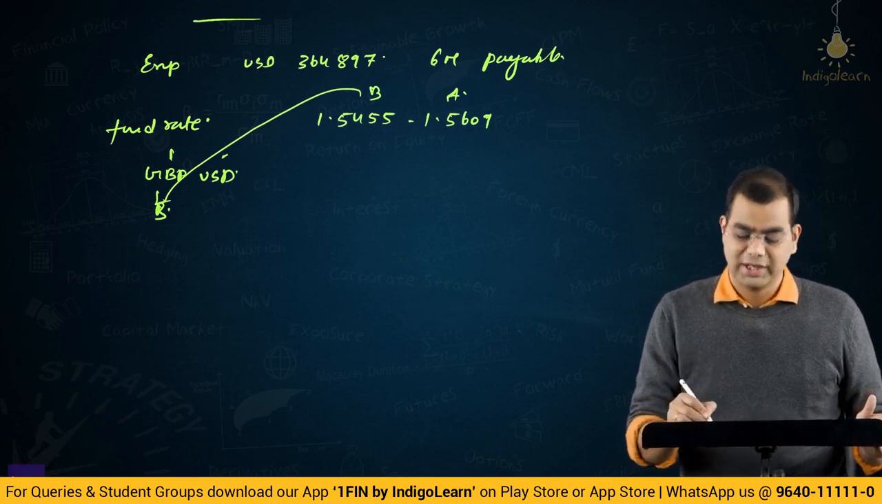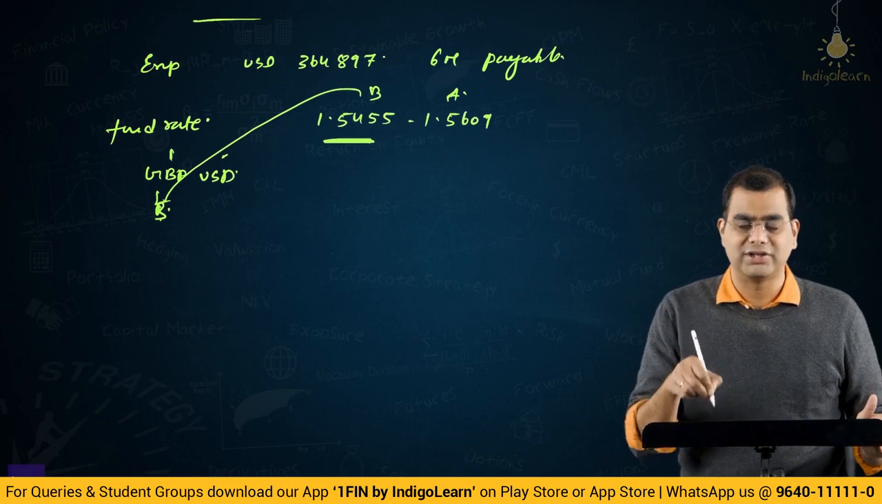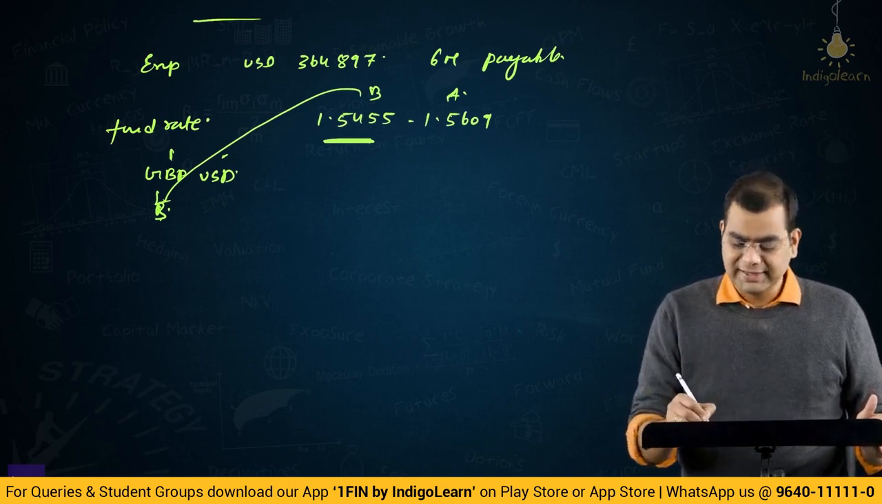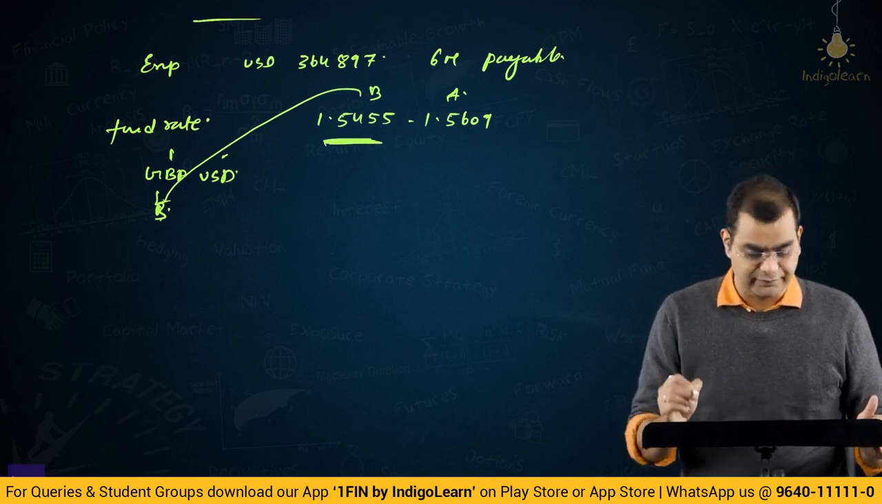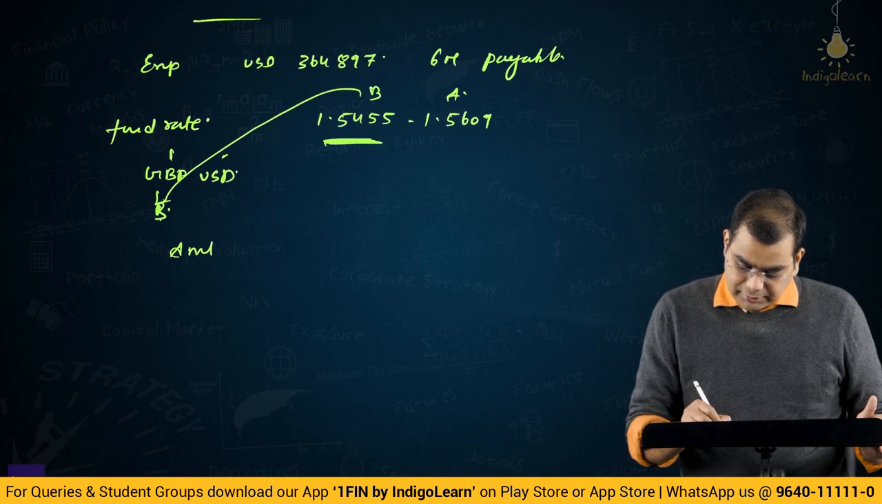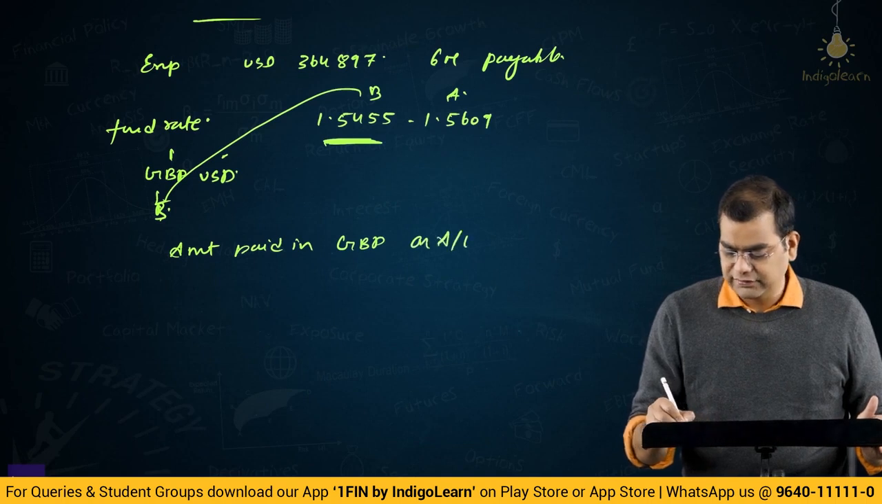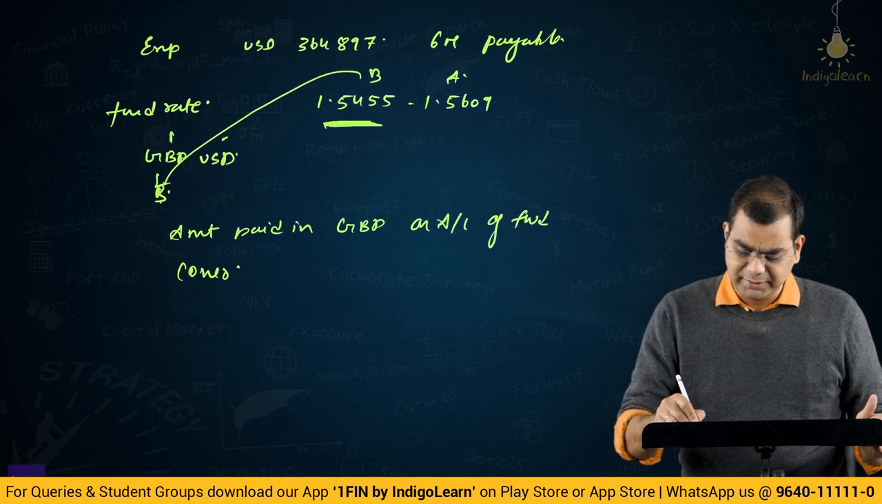What are you supposed to do? The banker is buying GBP, meaning the banker is selling USD. You are a resident of UK, so you need to buy USD. So if the banker is selling USD, you will buy USD. So the relevant quote is 1.5455. So the amount paid in GBP on account of forward cover. So you need it in GBP terms.